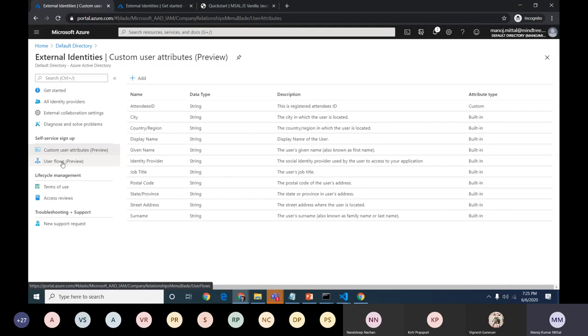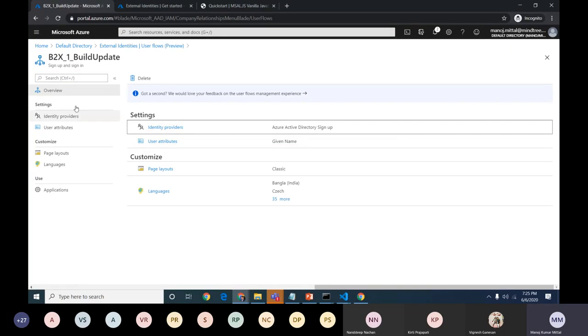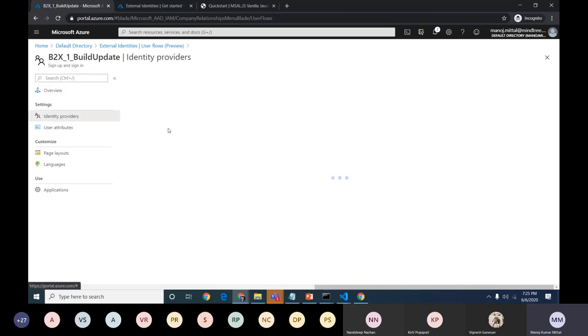Now moving to another section, the user flow. The user flow is quite important here. Once we go to the user flow, here we can define the identity providers we need to use, along with our Azure Active Directory sign-in.